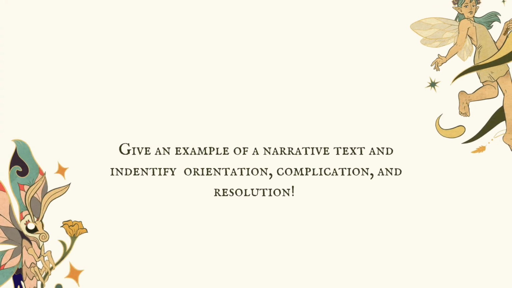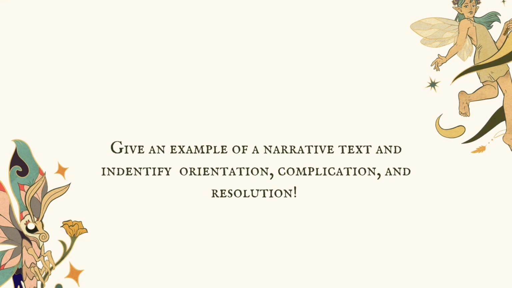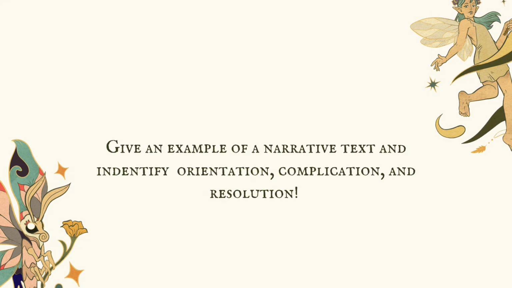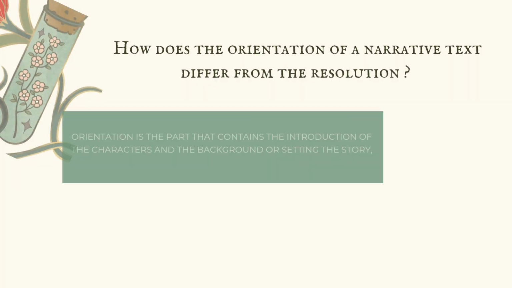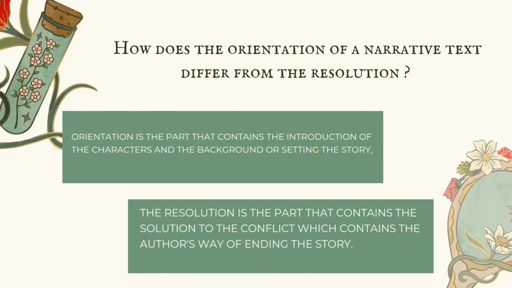Give an example of a narrative text and identify orientation, complication, and resolution. Orientation is in paragraph 1 and 2. Complication is in paragraph 3 and 4. Resolution is in paragraph 5 and 6. Sixth question. How does the orientation of a narrative text differ from the resolution?